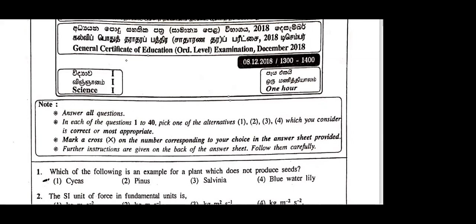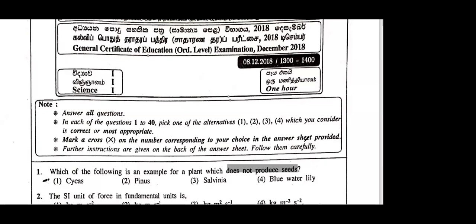Following an example for a plant which does not produce seeds. Underline the words does not produce seeds. That means seedless plant. Which one is seedless? Who can tell me the answer for the first MCQ? This is from your chapter 14. I'll ask the answer from Ayad. Salvinia.